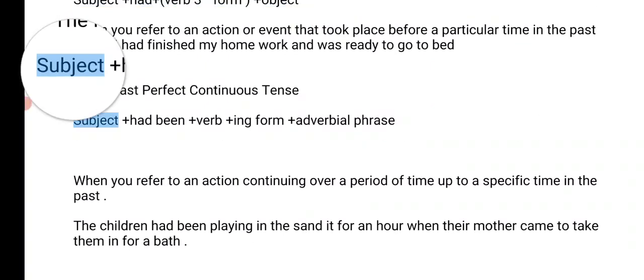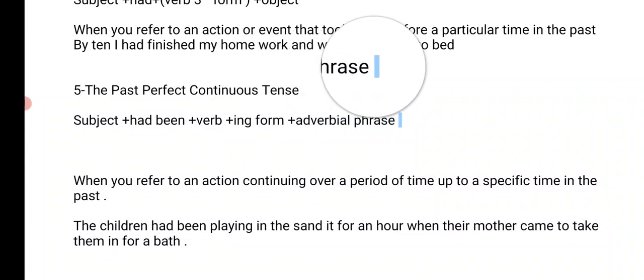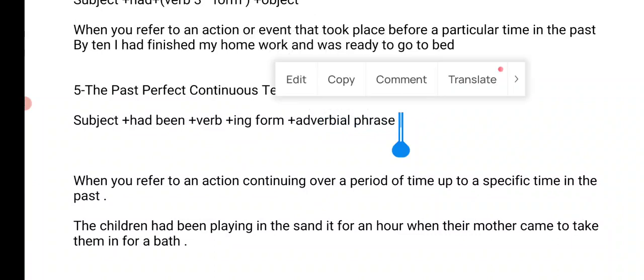Understand? The construction is here: subject plus had been plus ing form of verb plus adverb or adverbial phrase. And one more example: the cyclist had been cycling. It means we're talking about something that happened in the past. It means it began in the past and it continued for some moment in the past.